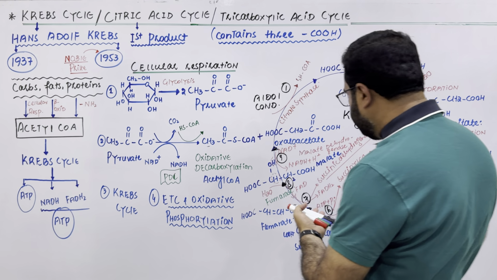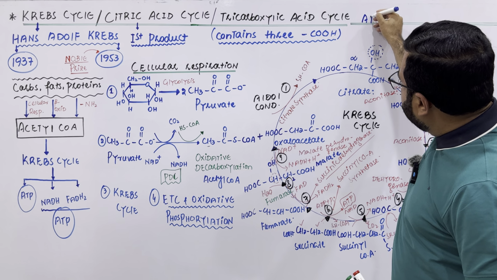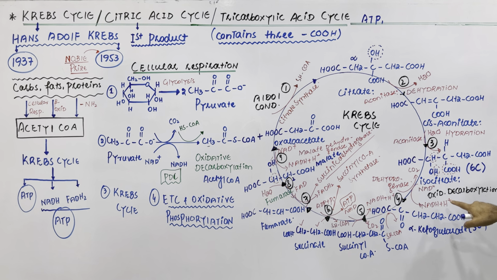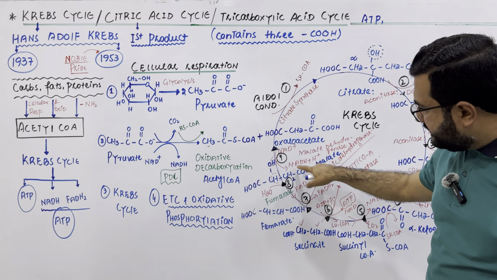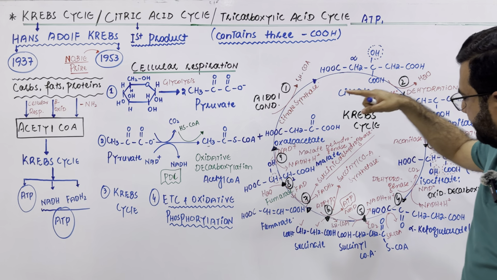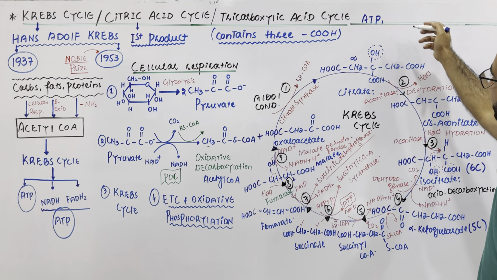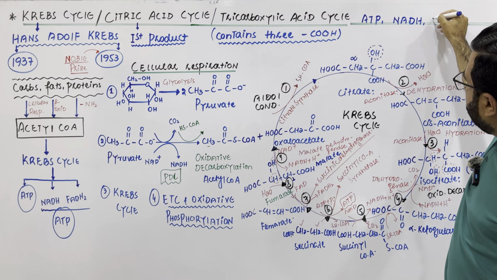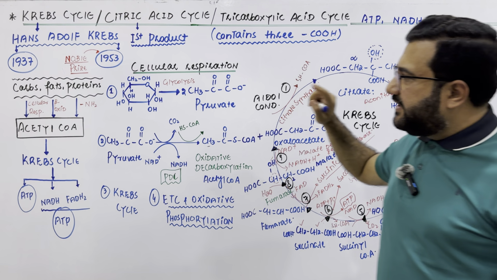One ATP is produced. There is one ATP. And in total, how many NADH are produced? First, then there was a step in which a second NADH was produced, and that is this one. And then third. First, second, and third. There are three NADH which are produced, and there is one FADH2 produced. Listen very carefully.